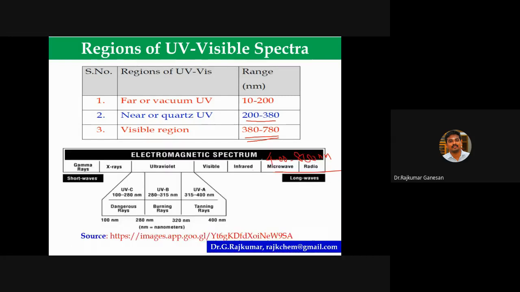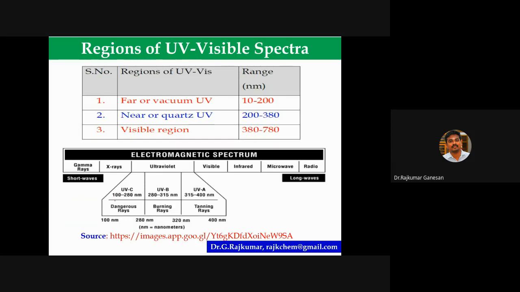This is the simplest electromagnetic spectrum I have given, so you remember this. Gamma rays have a shorter wavelength, and radio has a longer wavelength. After gamma rays, you can see X-rays and ultraviolet. Ultraviolet can be classified into three: ultraviolet A, ultraviolet B, and ultraviolet C, based on their wavelength and energy. Look at this ultraviolet C. This is dangerous, more harmful to human beings.